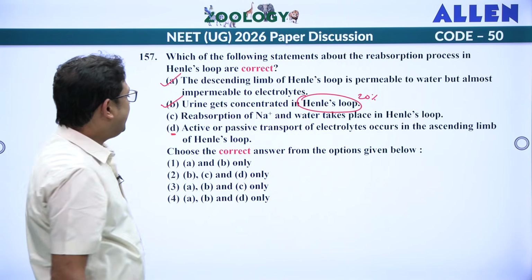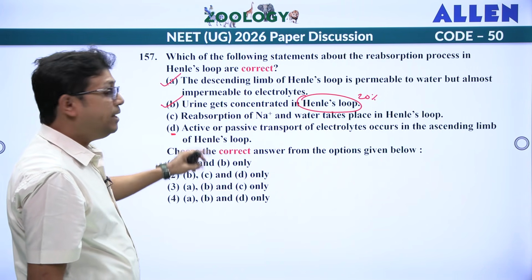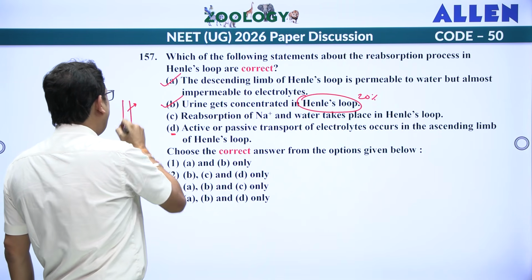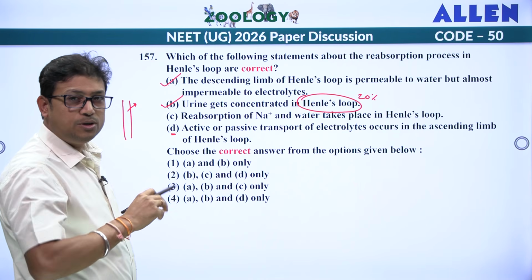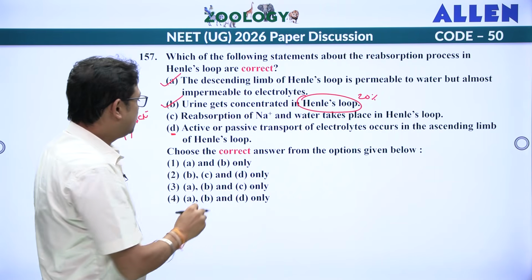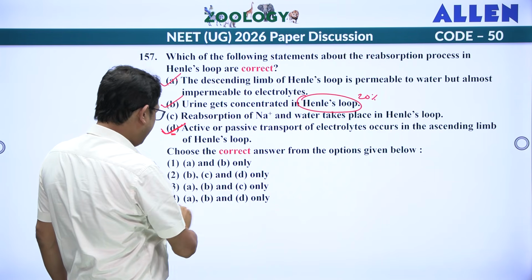D, active or passive transport of electrolyte occurs in the ascending limb of the loop of Henle. In ascending limb what happened? In ascending limb both active transport will occur through sodium potassium pump and also by using some co-transporters like chloride absorption, that is passive. So, this statement is true. So, answer should be A, B, D, fourth one.